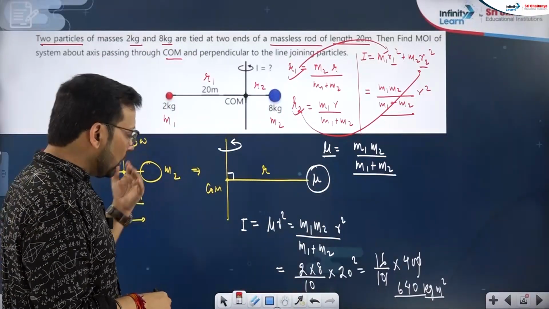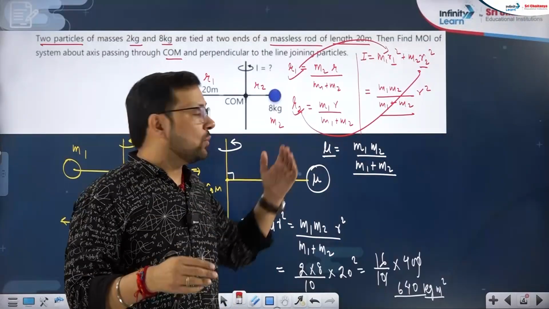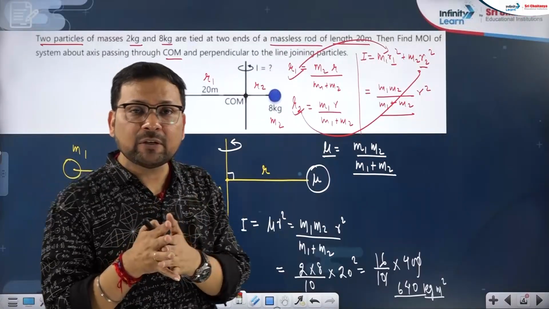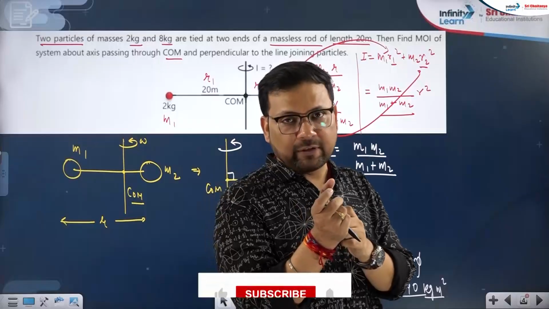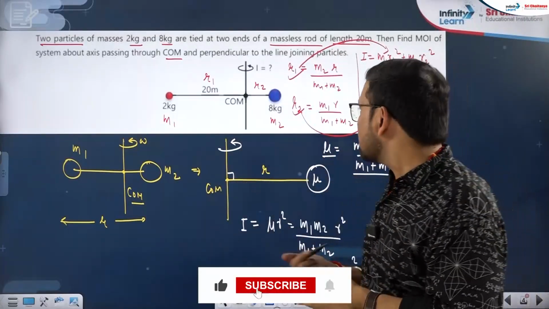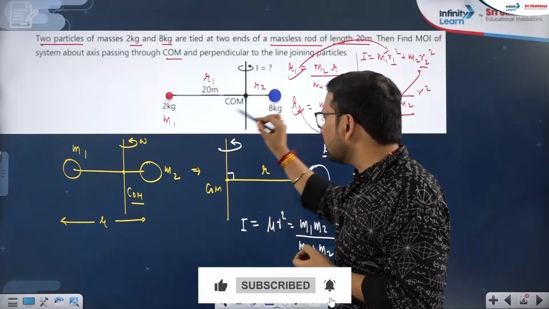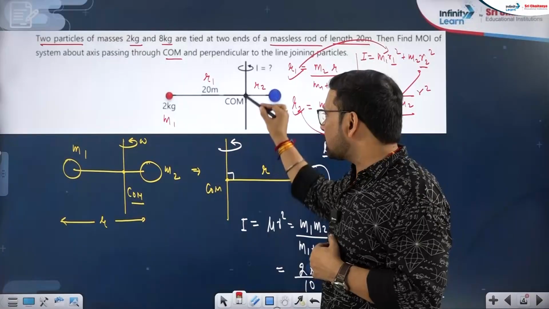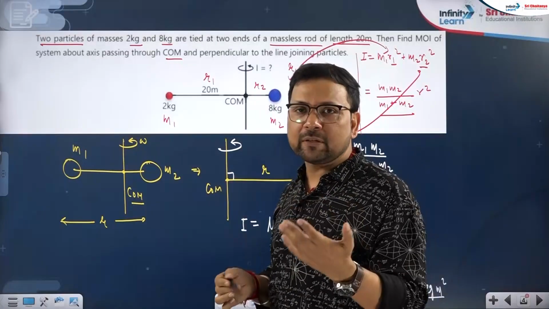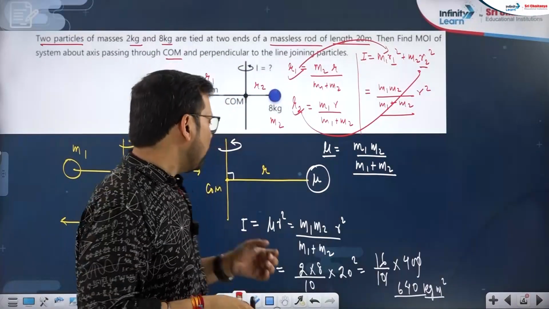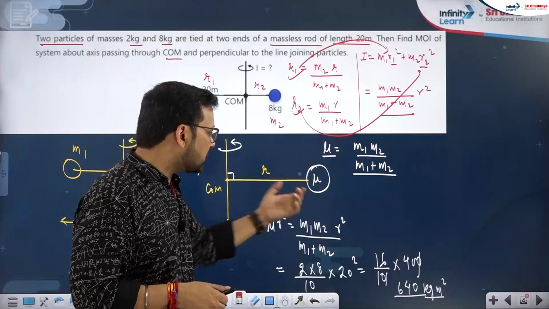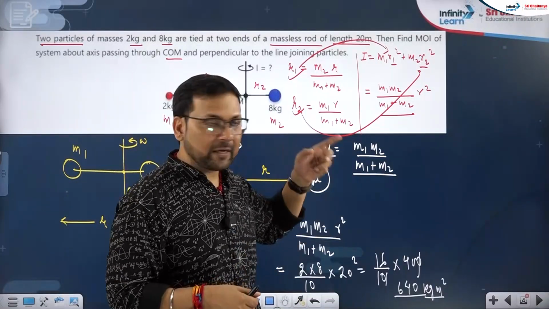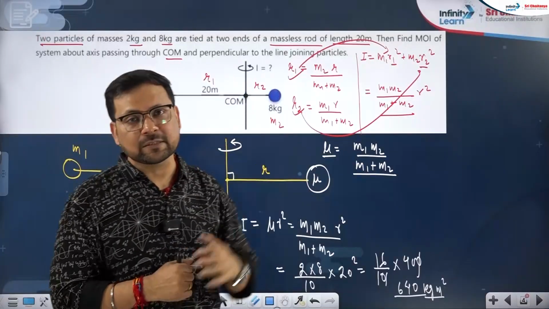But while you are doing the objective questions, my suggestion is, don't go into that derivation. NEET is very much an examination according to the time constraint. It's not just knowledge in NEET. So always keep in mind, write all the short methods and revise them well. If you spend 2-3 minutes on this question in NEET, it's as good as not doing it, right? So whenever it comes, convert into one mass. You don't have to write the diagram and all. Just imagine in your mind one mass is there, mu r square is the answer.